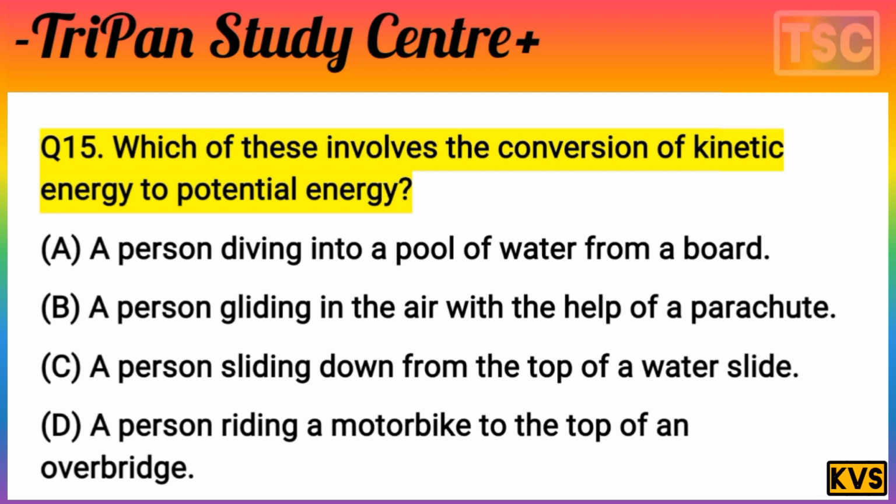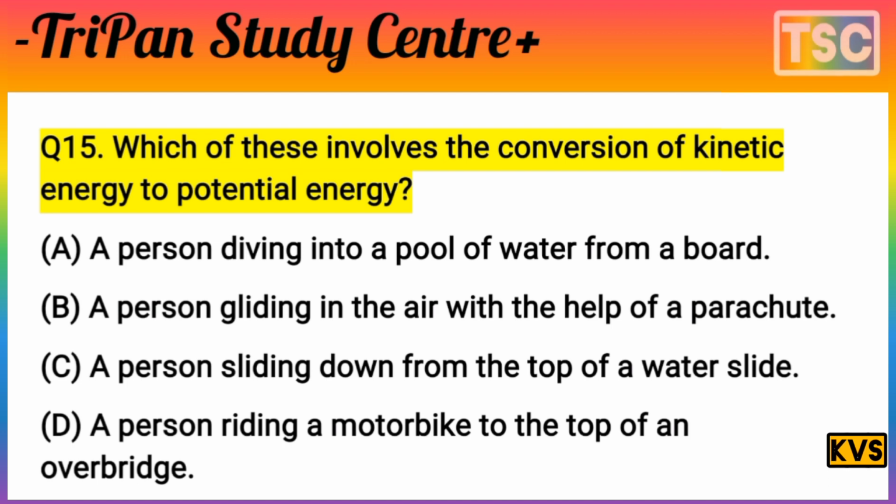Which of these involve the conversion of kinetic energy to potential energy? That's an important question from the exam point of view here. And one important fact: the person riding a motorbike has kinetic energy due to the motion, which gets converted into potential energy after getting to the top of the overbridge. At the top of the overbridge, there is potential energy, and the riding of the bike is due to their kinetic energy.